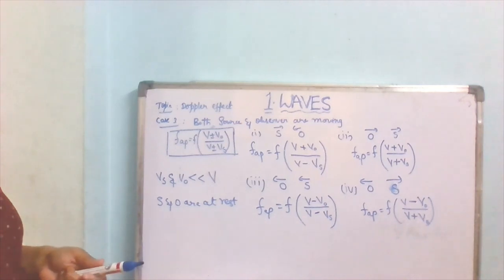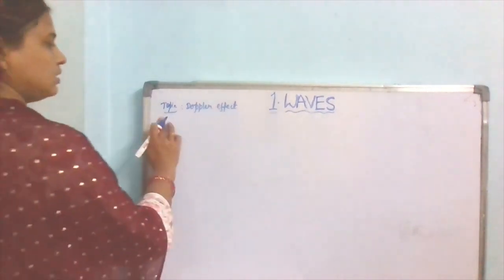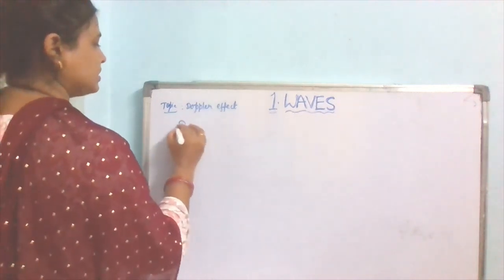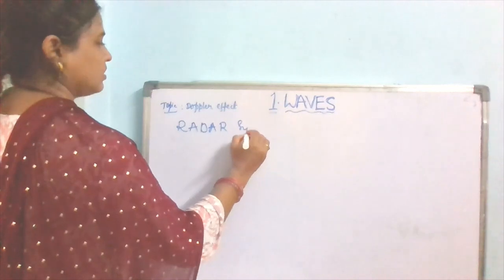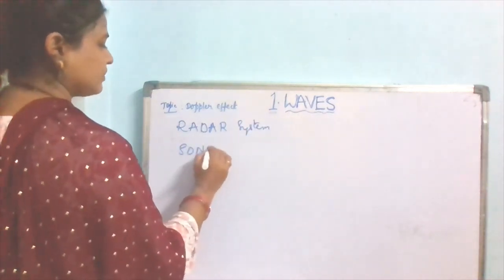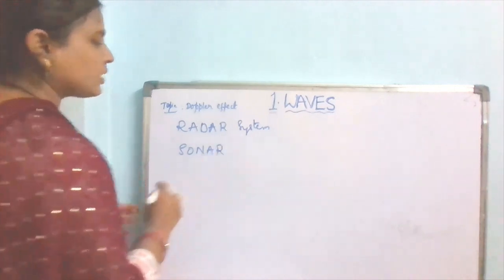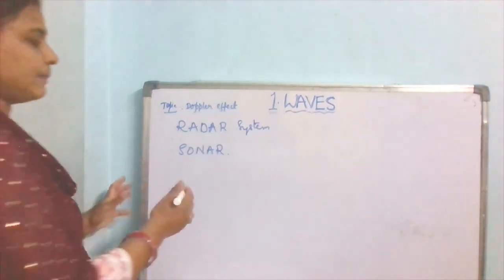This Doppler effect is used in radar system, in sonar system, and also speed trap. That means radar speed trap.